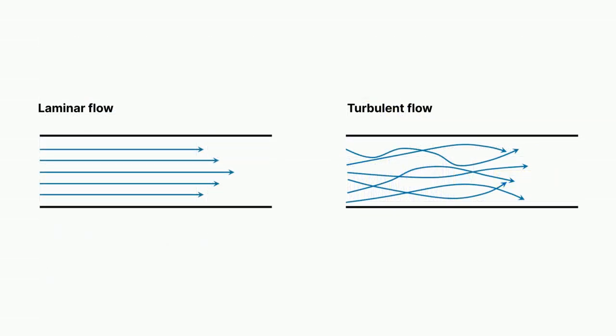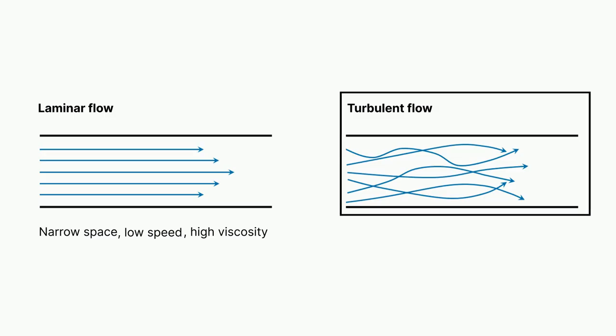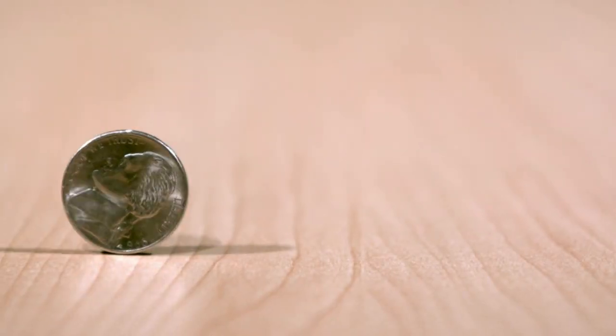Returning to our comparison, laminar flow can only occur under certain conditions like narrow space, low speed, and high viscosity. Therefore, most fluid flow is turbulent. Possibly reflecting this, there are over twice as many publications on turbulent flow than on laminar flow in physics research. So what about in neuroscience?